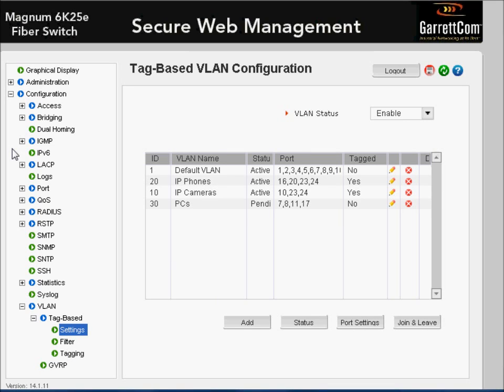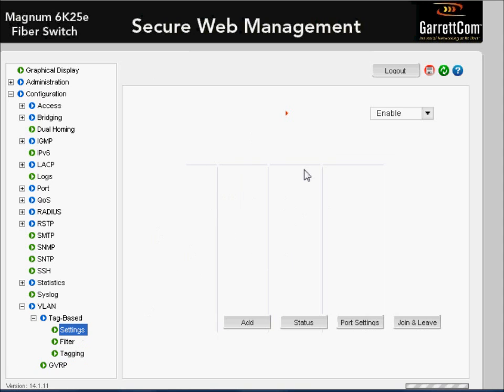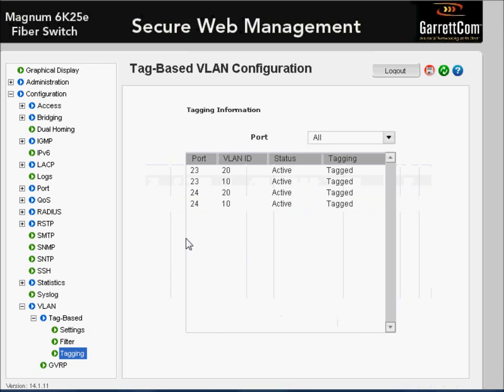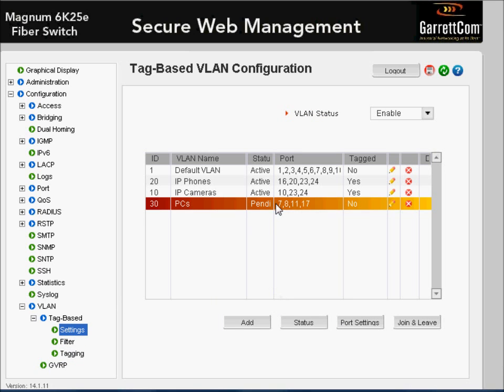So this verification has actually been useful, because if you notice, when we went to the tagging section, what I've done is removed the tagging options for ports 23 and 24 to tag for VLAN 30. And we can see that although VLAN 30 is in the list, it's not actually tagging on ports 23 and 24 for VLAN 30. So we can see that we need to do that now. So let's just do that as a recap.